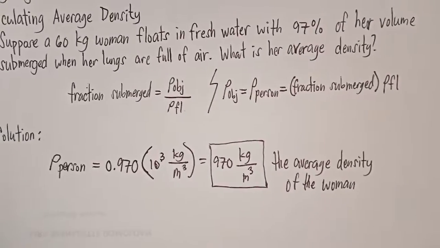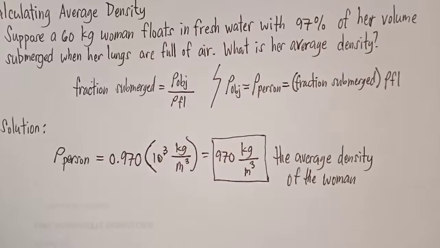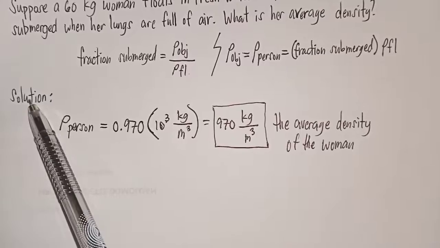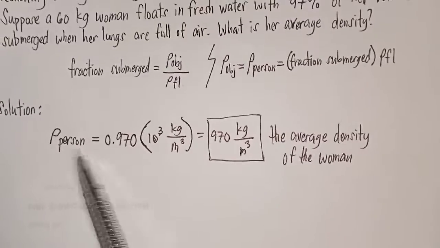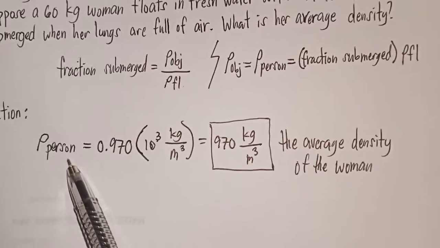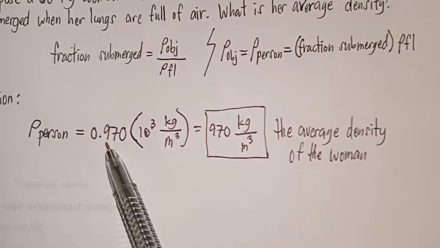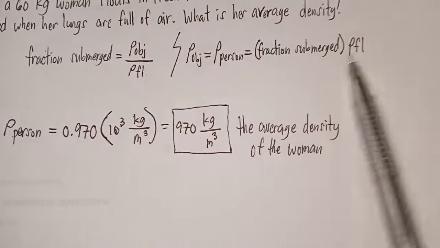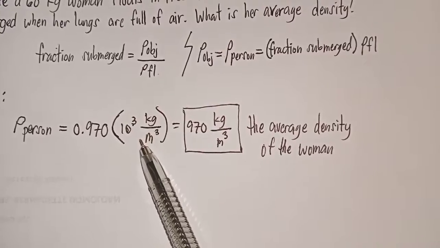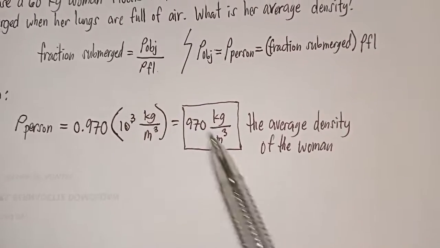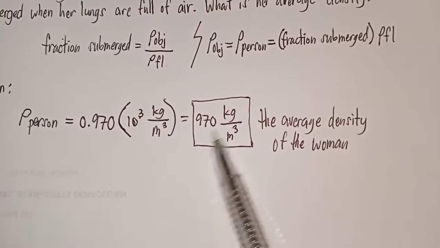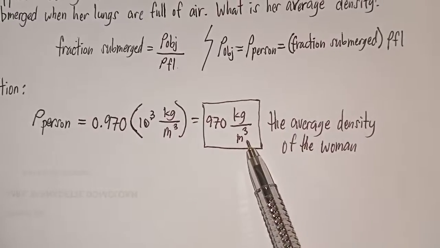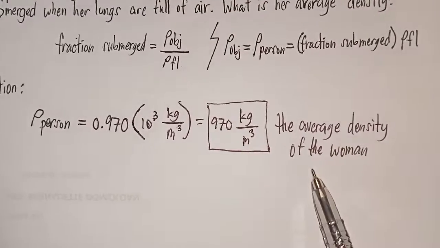Nakabalo na ta sa fraction submerged and density of the water. Pwede na ta mag-calculate for the woman's density. So let's proceed to solution. Density of the object, density of the person, is equal to 0.970 times ang density of the fluid, substitute, no? Manipulate, and then we obtain 970 kilograms per cubic meter. This is the average density of the woman.